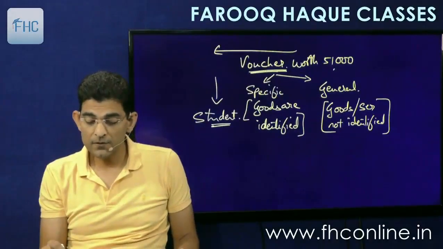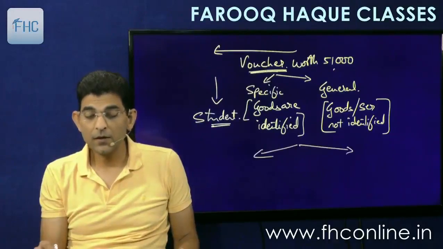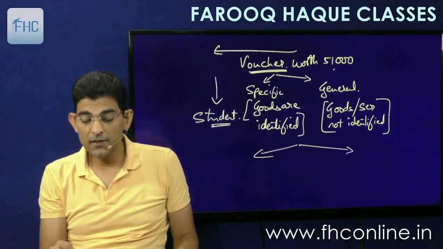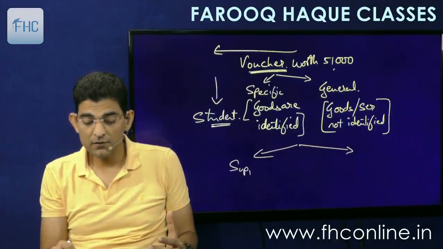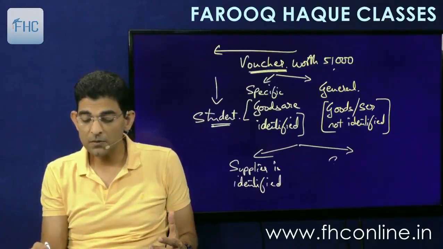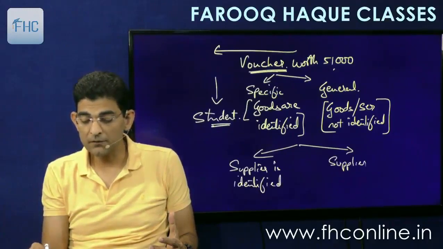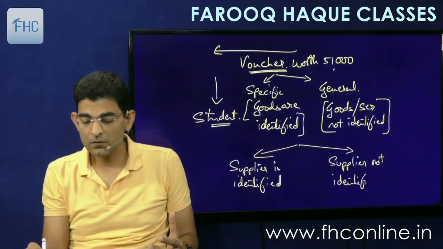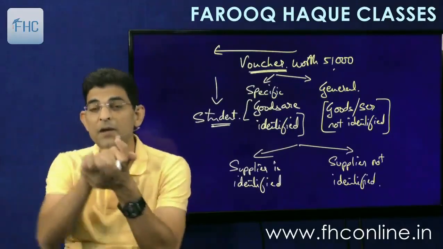Secondly, it can also be like the supplier is identified, and sometimes the supplier also may not be identified. Like a voucher is given by Amazon.